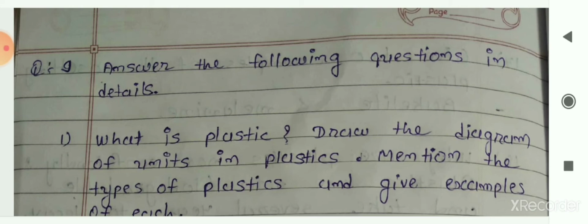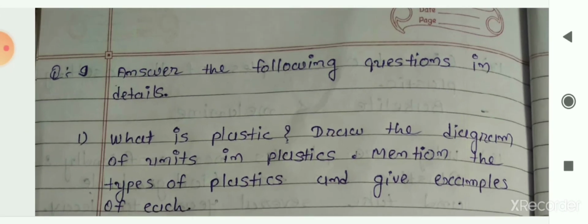Then after that we had seen the textbook solution. In the extra exercise we had seen MCQs, fill in the blanks, true or false, answer in one word, answer in one sentence, then answer in short, reasons and matching. Now in this video we will start with question answers in detail. So next question, question 9, is answer the following questions in detail.